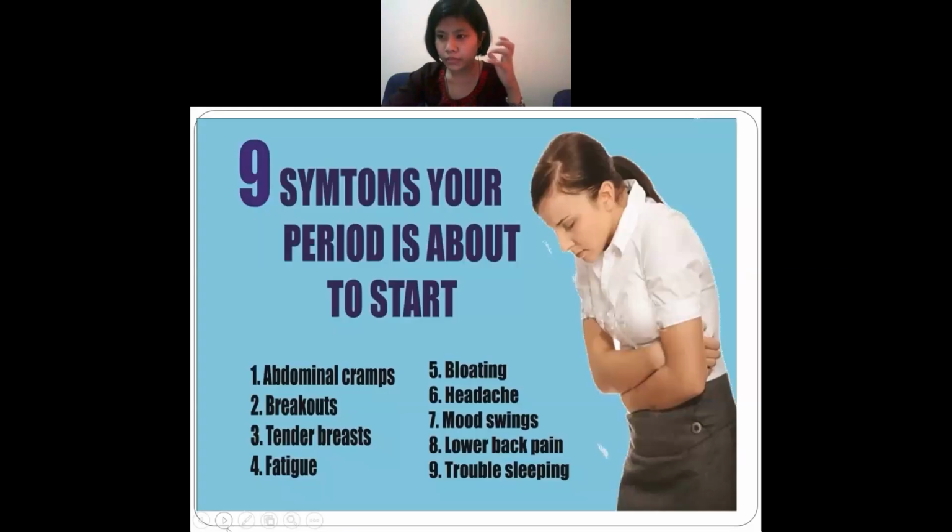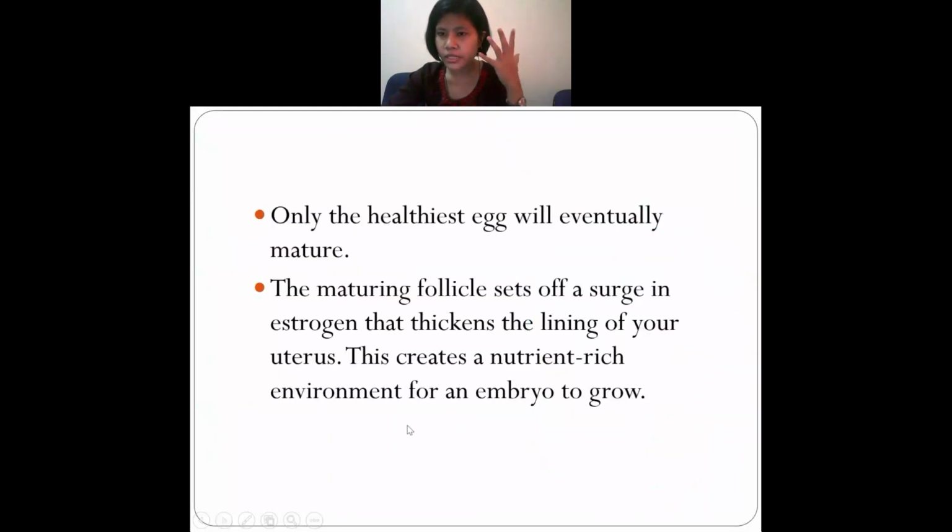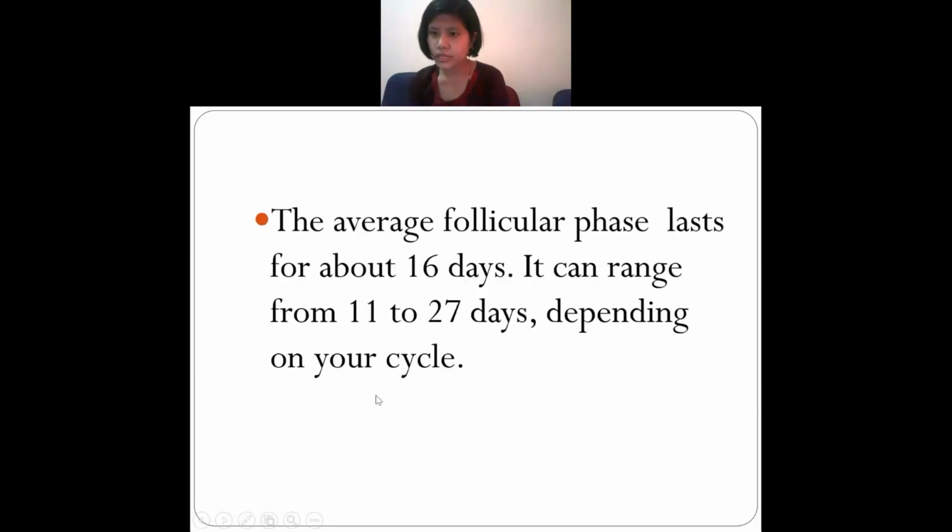Yes, ma'am. This one will make the lining rich in nutrition, so that an embryo can grow and become larger in size. And the follicular phase, how many days does it last? About 16 days, or else it depends upon the individual. It can last for about 11 to 27 days, depending upon the female cycle.